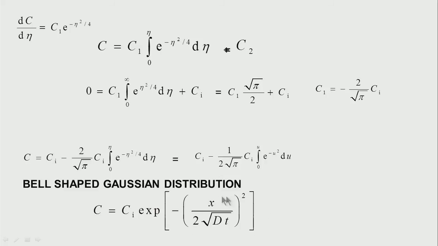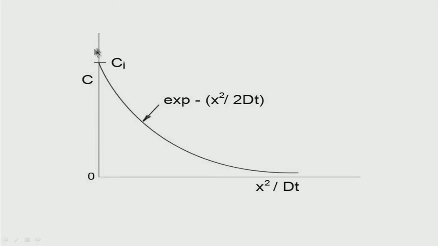This is the type of distribution you get for concentration. The initial concentration is Ci, and as x squared by Dt increases, it follows a slope like this, an exponential distribution. If I have a bell shape, it follows the right hand part of the bell.